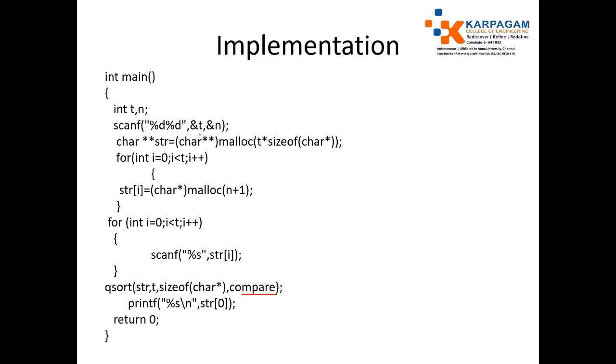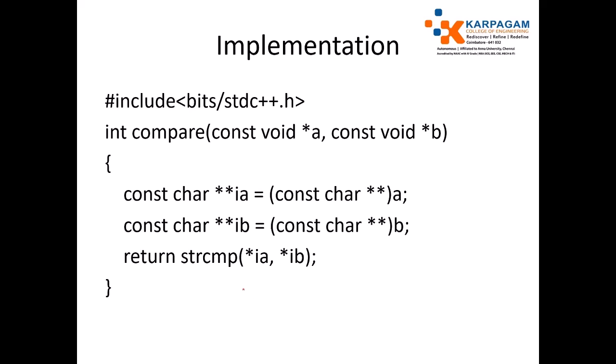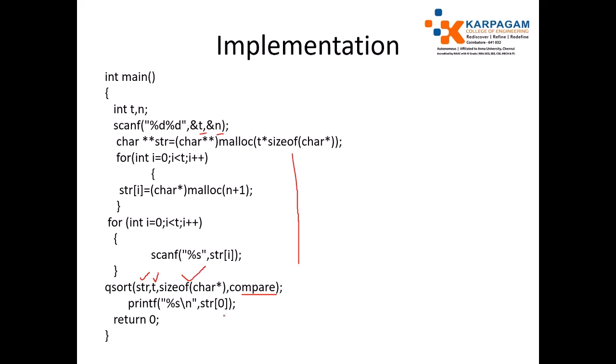Read the number of strings and size of each string. Allocate memory, which is discussed already. Same thing here. We are using the qsort function to simplify your task. Qsort sorts the address of the character array, that is the array of strings, then the size of the array of strings, and the size of the data type. This is the comparator which is discussed previously. Finally, print the first position element, return it. That's all. This is very easy now. Make use of the qsort function to simplify the task.